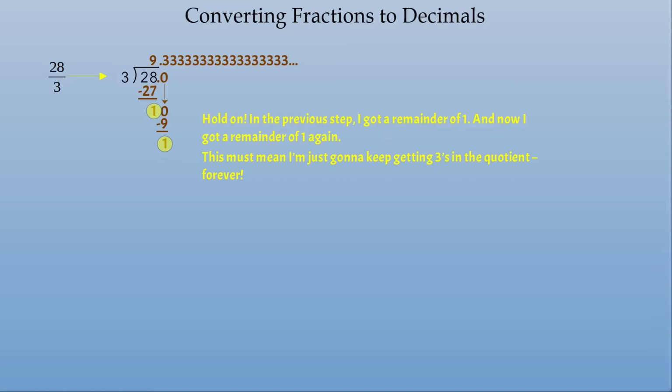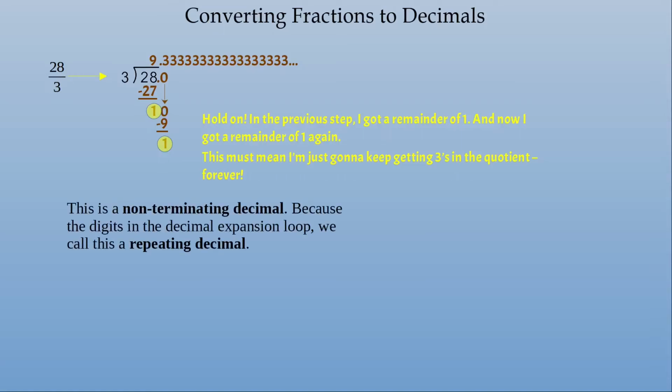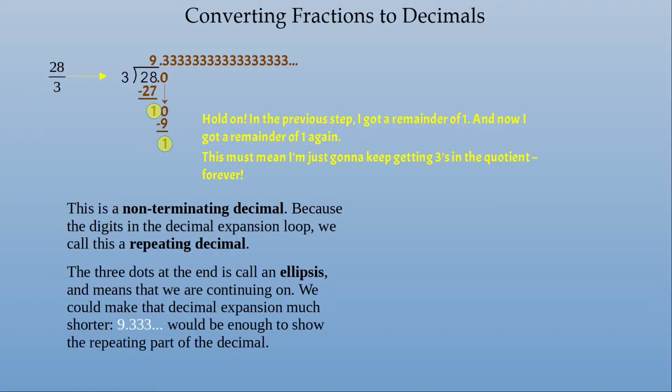9.33333333, and so on and so forth. This is a non-terminating decimal. It does not stop. Because the digits in the decimal expansion loop, we call this a repeating decimal. The 3 dots at the end is called an ellipsis and means that we are continuing on. It sort of means "and so on." We could make that decimal expansion much shorter by saying 9.333 and so on. That would be enough to show the repeating part of the decimal.